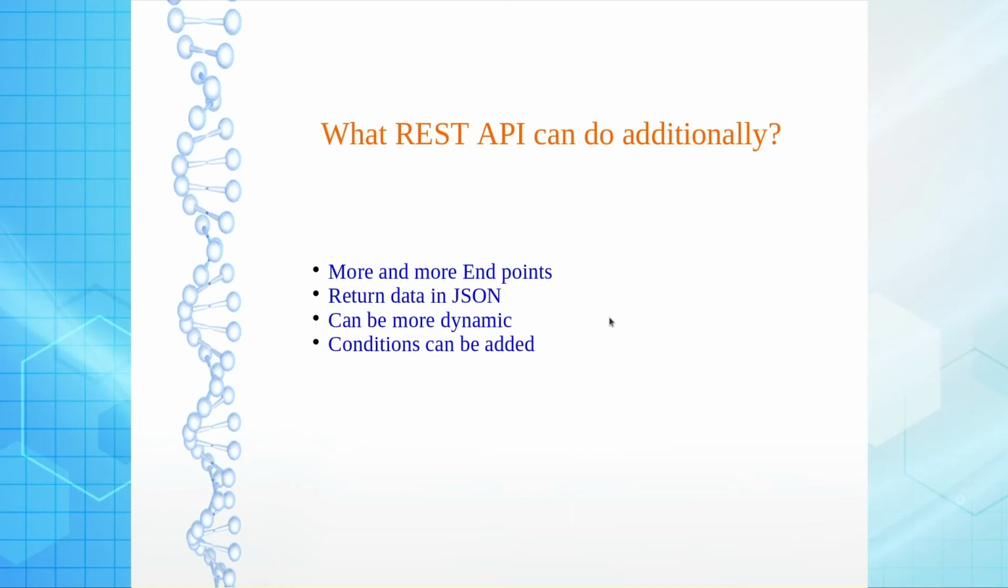Now, what can REST API do additionally in comparison with ILS-DI? As I said, more and more endpoints can be generated. ILS-DI has a fixed 25 parameters or 25 functions, but REST API can go beyond that 25. In fact, Koha has already crossed 56 plus. It can return data in JSON format, JavaScript Object Notation, much more comprehensive in comparison with XML. It can be more dynamic, lots of REST endpoints can be generated dynamically, and conditions can be added, that means at the time of search I can add conditions.